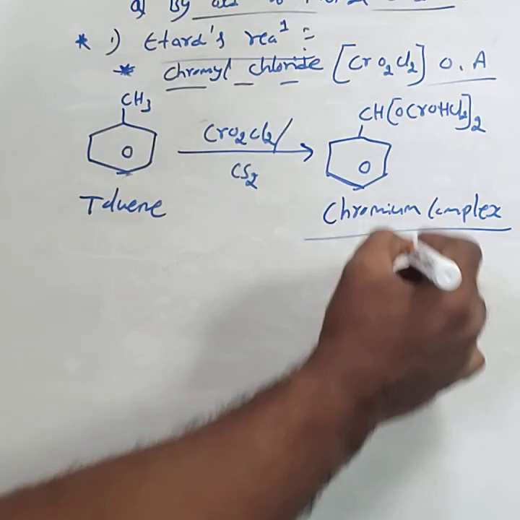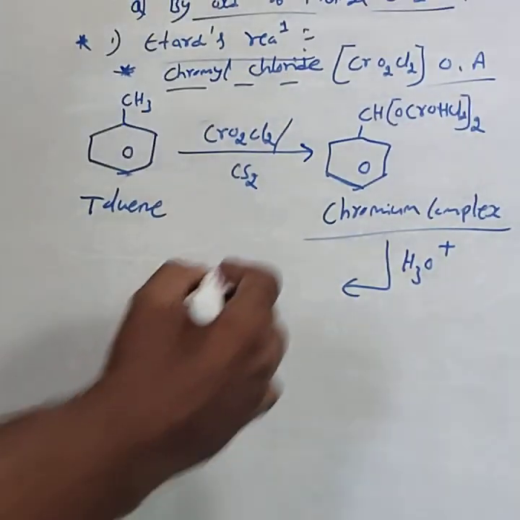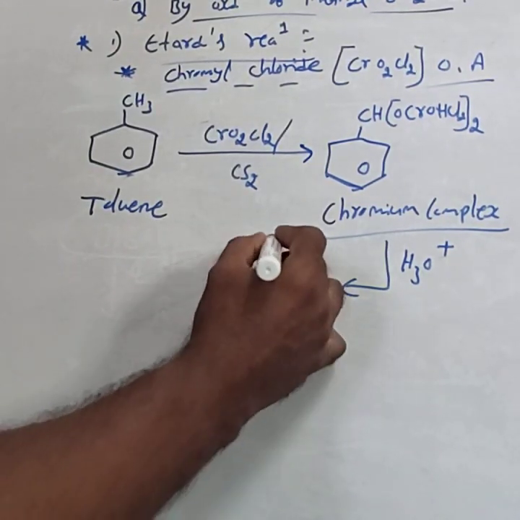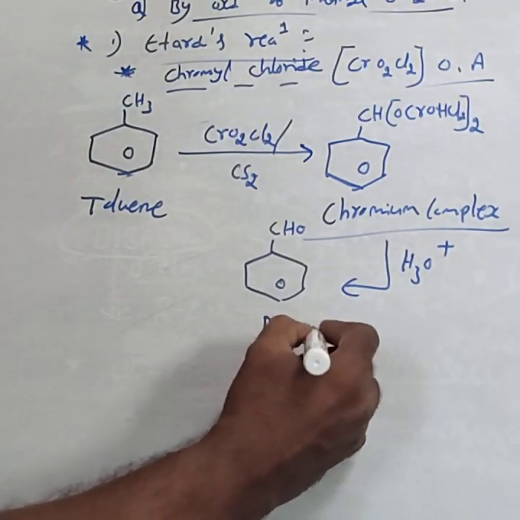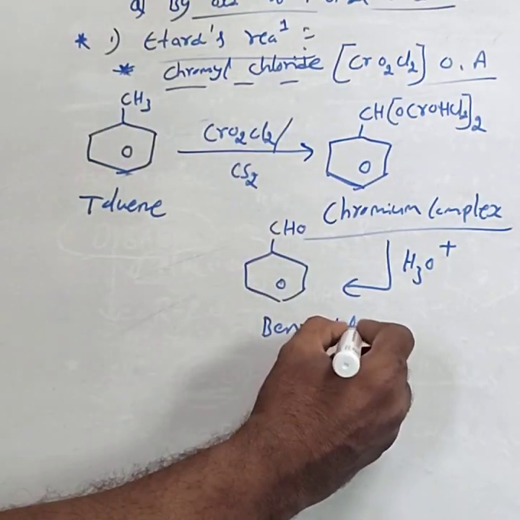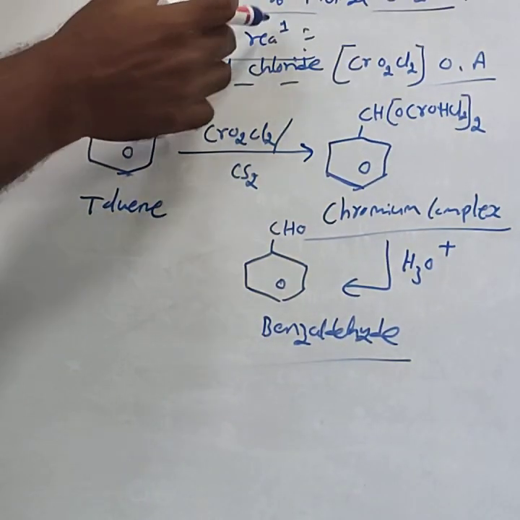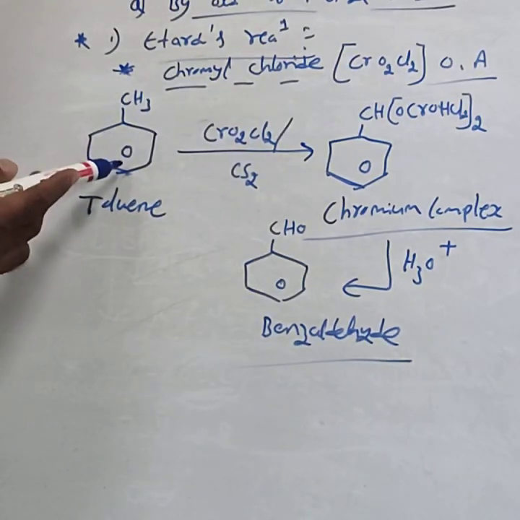Then this intermediate complex on acid hydrolysis results in the formation of C6H5CHO, called benzaldehyde. So in Etard's reaction, we can prepare benzaldehyde starting from toluene.